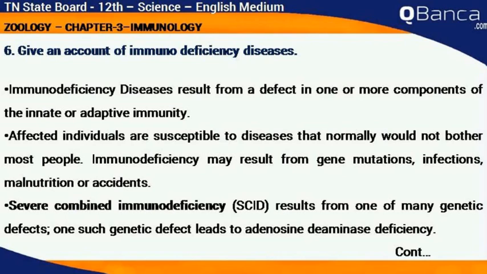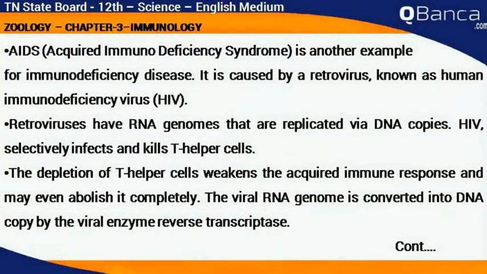Severe combined immunodeficiency results from one of many genetic defects. One such genetic defect leads to adenosine deaminase deficiency. AIDS, acquired immunodeficiency syndrome, is another example of an immunodeficiency disease. It is caused by a retrovirus known as human immunodeficiency virus. Retroviruses have RNA genomes that are replicated via DNA copies.